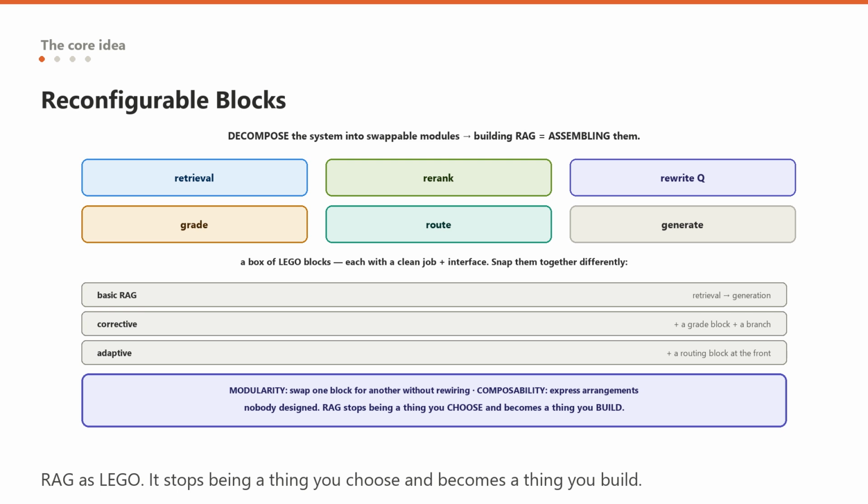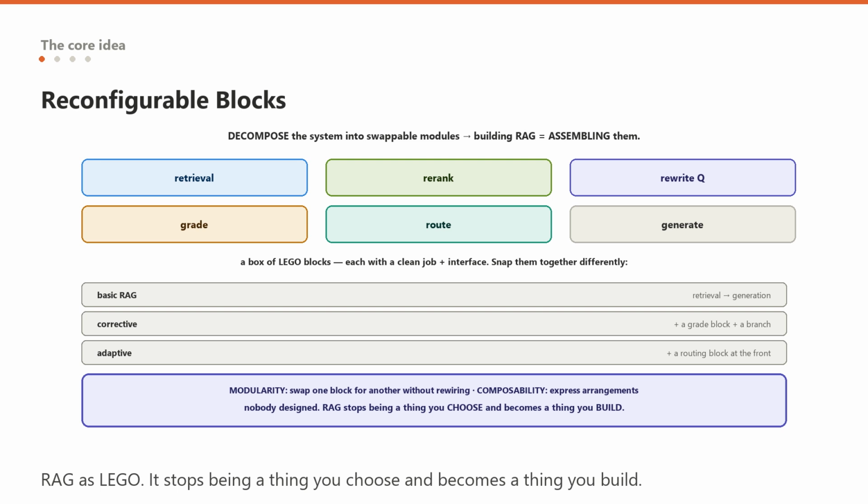The core idea of modular RAG is to decompose the RAG system into independent, swappable modules, and then treat building a RAG system as assembling those modules rather than following a recipe. Think Lego. You have a box of blocks, a retrieval block, a re-ranking block, a query rewriting block, a grading block, a routing block, a generation block, and each block has a well-defined job and a well-defined interface, so you can snap them together in different arrangements.